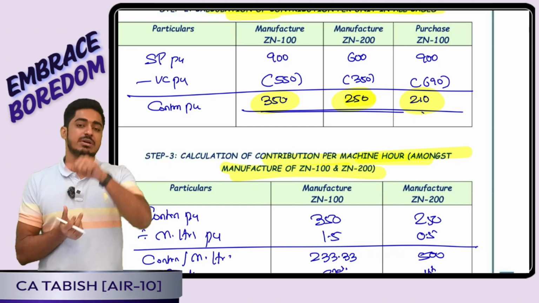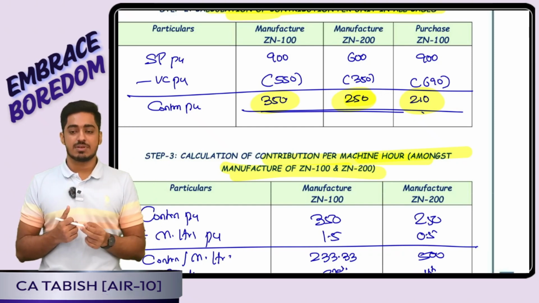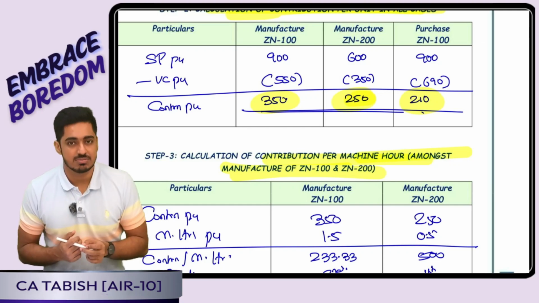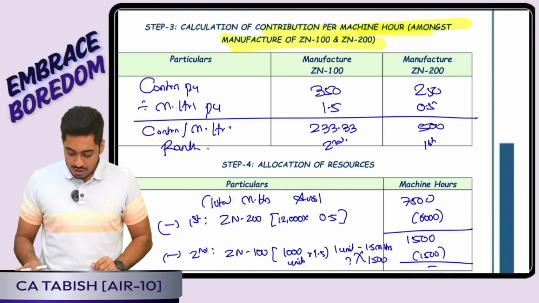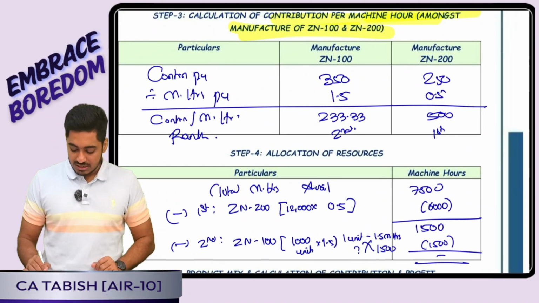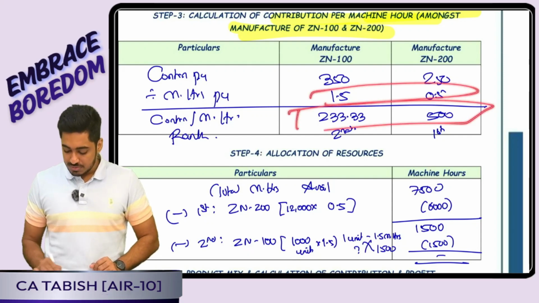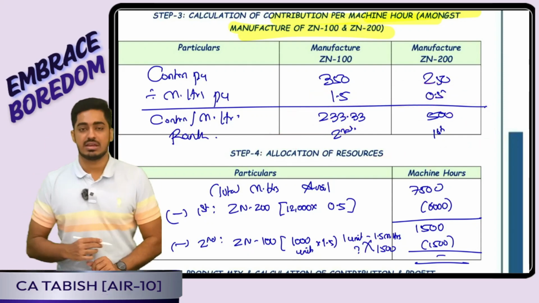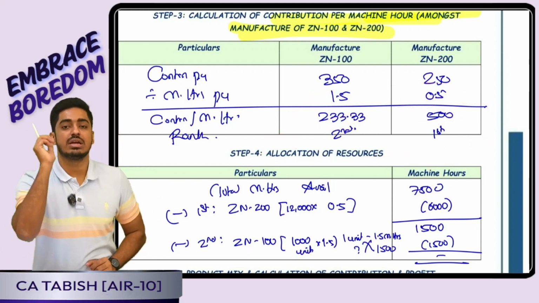But I have a limiting factor. Total hours is 7,500 only. So I will take a decision based on contribution per limiting factor. So I divided by the limiting factor per unit, and I got my contribution per limiting factor. Accordingly, I gave the ranking. Now it was time to allocate the resources.